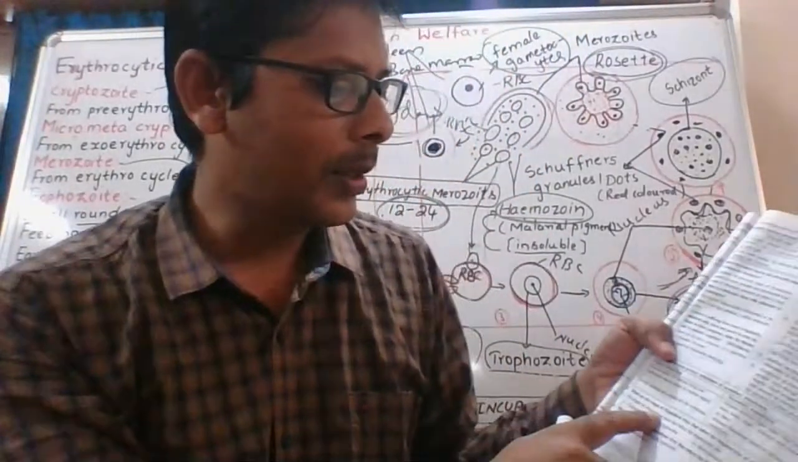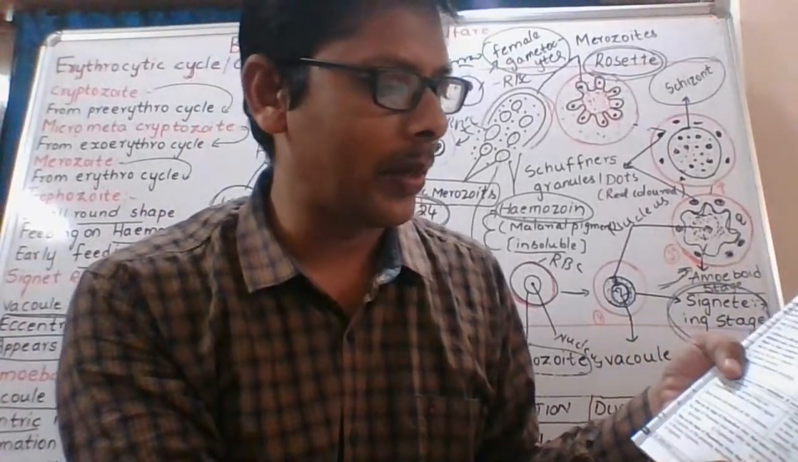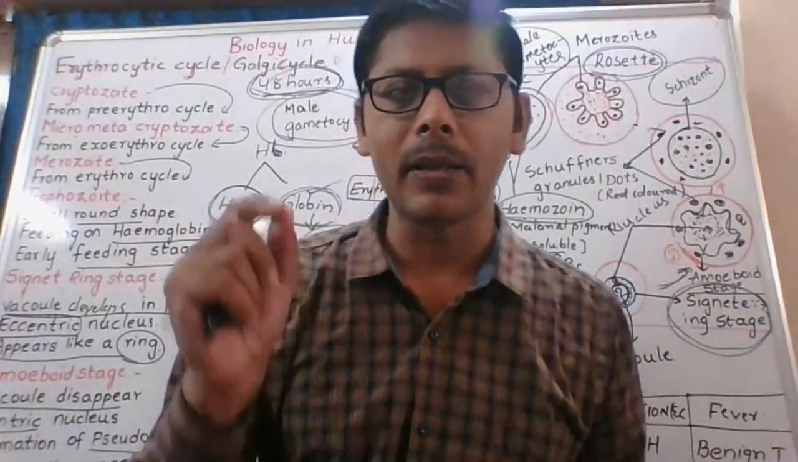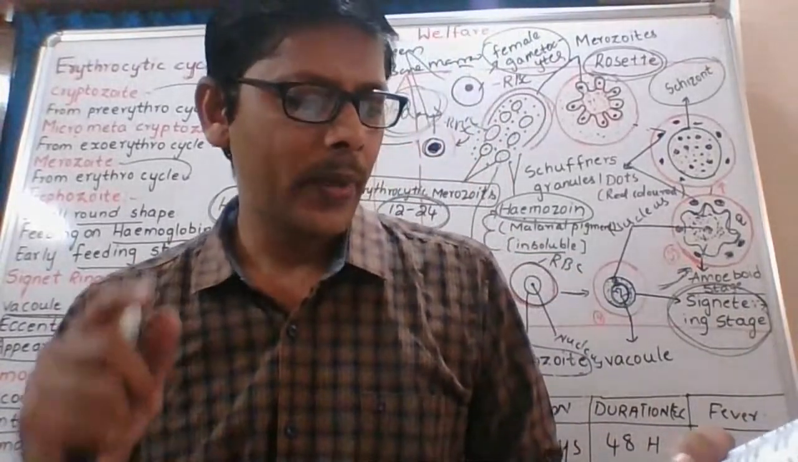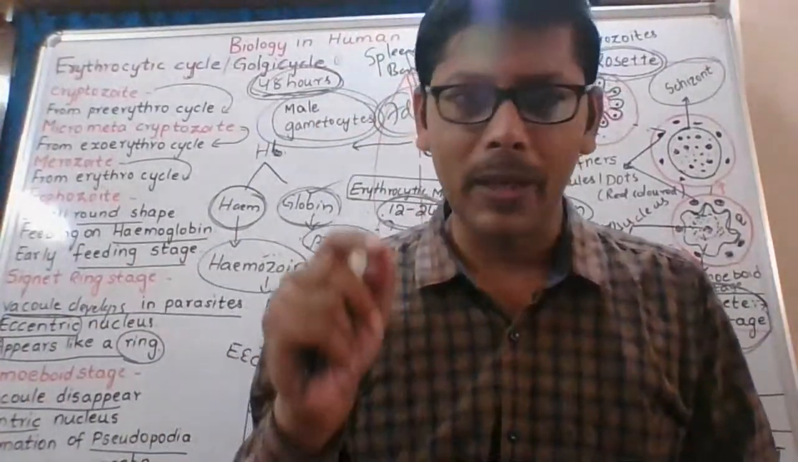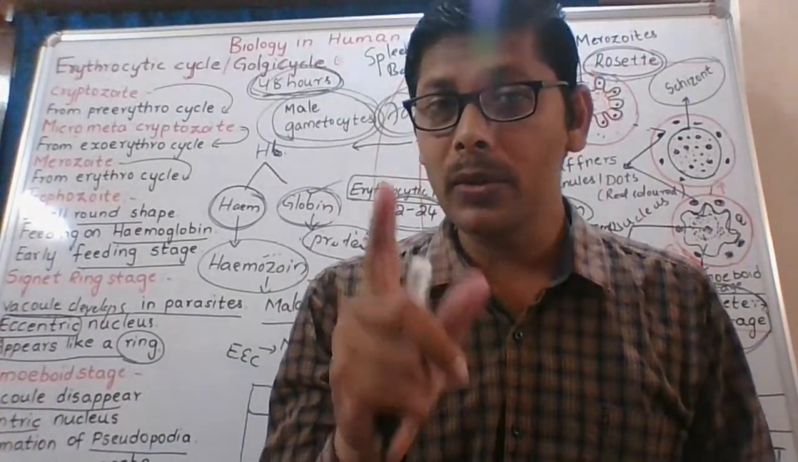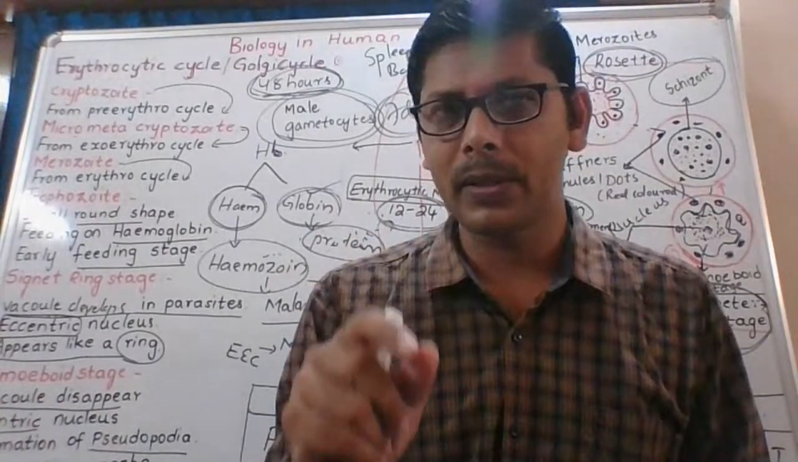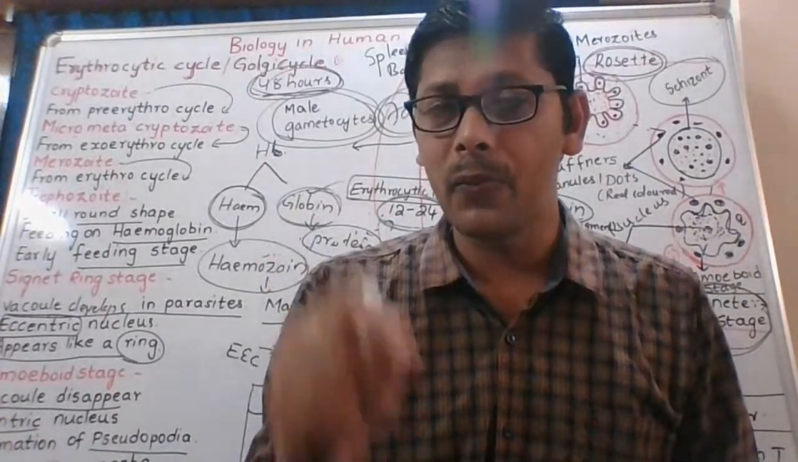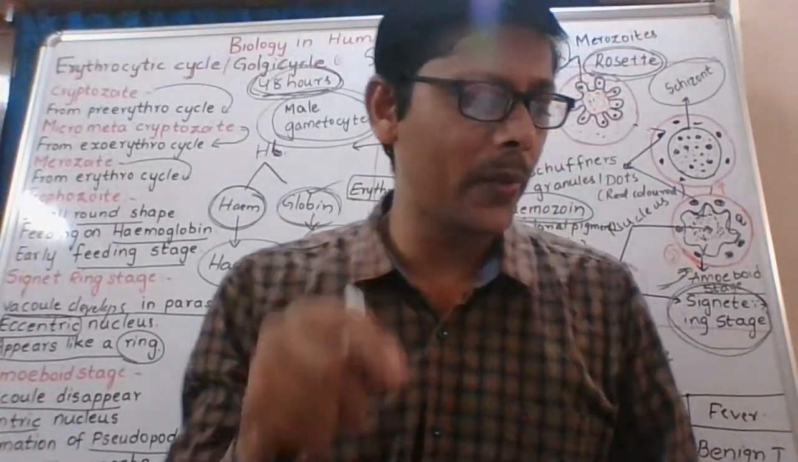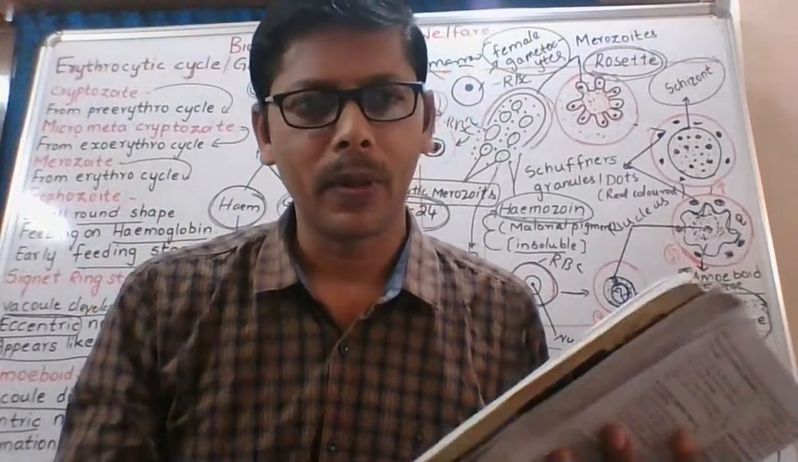First one: what are the stages of Plasmodium vivax that infect the hepatocytes of man? Very important. What are the stages of Plasmodium vivax that infect the hepatocytes of man? That means, liver cells of man, which stages of Plasmodium vivax infect them?